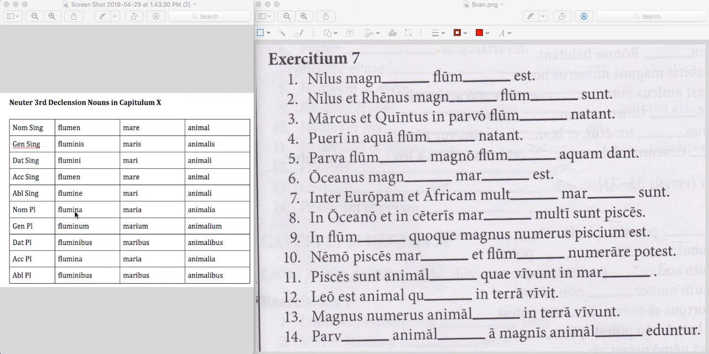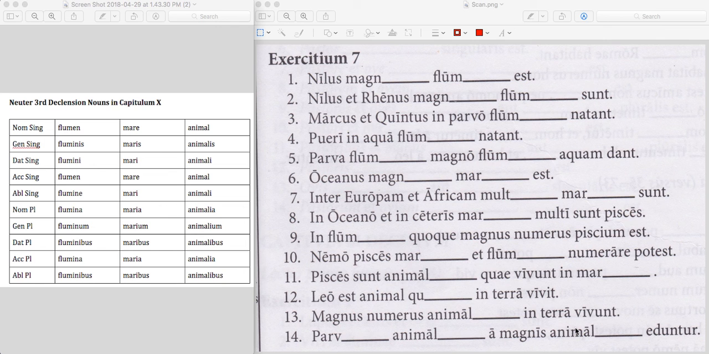In second declension and also in third declension, these a endings are the plurals. So parva animalia, magnis. Is it animalis? No, it's not going to match here because this is going to be, again, third declension. So we're going to look for ablative plural, and we see it is animalibus. So parva animalia a magnis animalibus eduntur. Small animals are eaten by large animals.